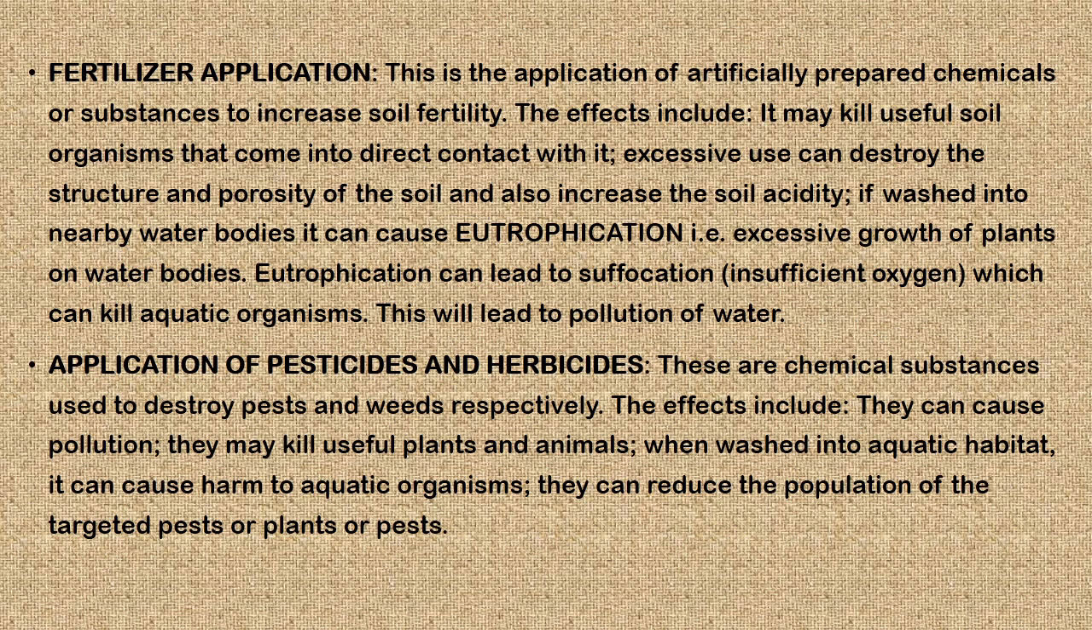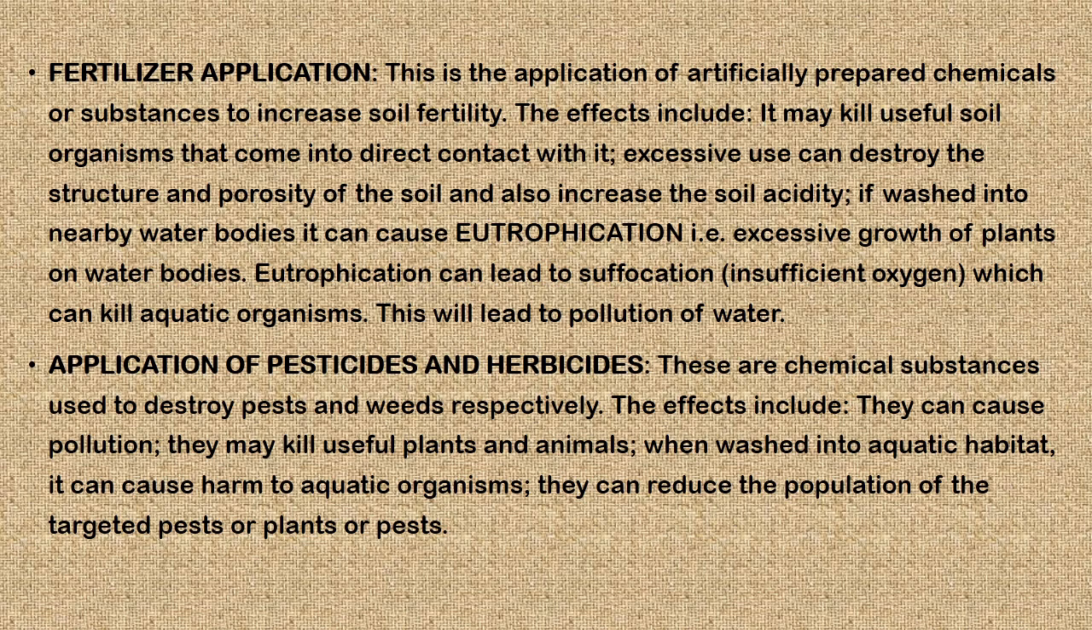Now, we also have fertilizer application. Fertilizer application is application of artificially prepared chemicals or substances to increase soil fertility. Now, this affects the ecosystem in the following ways. It kills useful soil organisms that come in direct contact with it. Excessive use can destroy the structure and porosity of the soil and also increase soil acidity. Now, if washed into nearby water bodies, it can cause eutrophication, which is the excessive growth of plants on water bodies. Now, eutrophication can lead to suffocation, which can kill aquatic organisms. This will lead to pollution of water.